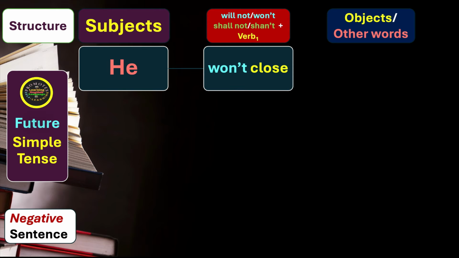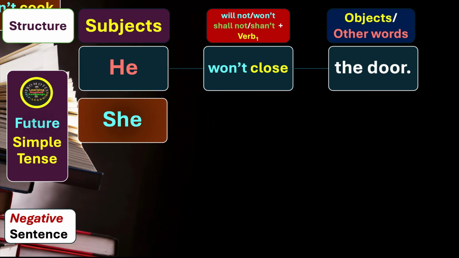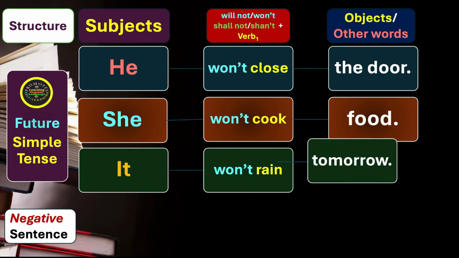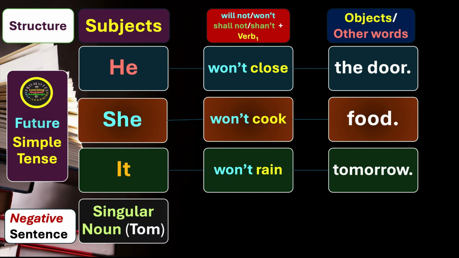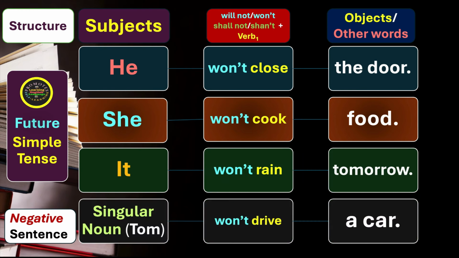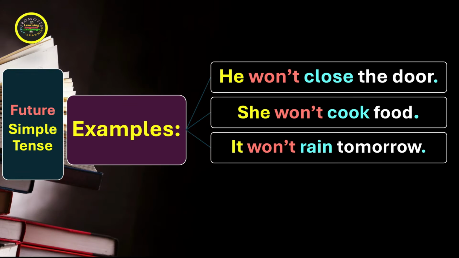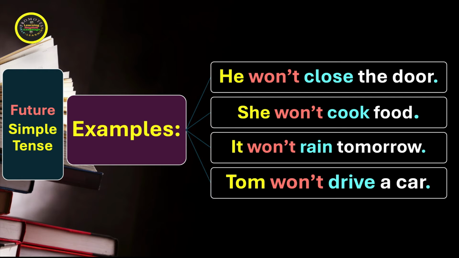He won't close the door. She won't cook food. It won't rain tomorrow. Singular noun like Tom won't drive a car. Let's see the examples of negative. He won't close the door. She won't cook food. It won't rain tomorrow. Tom won't drive a car.